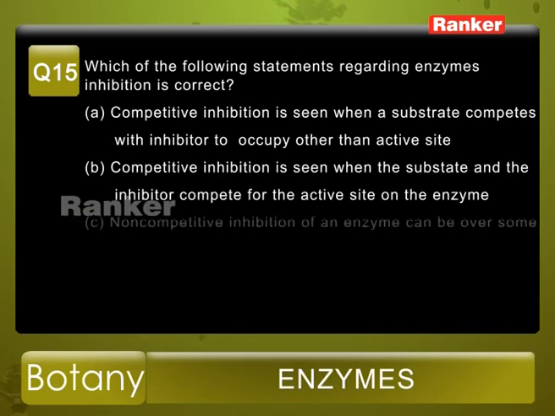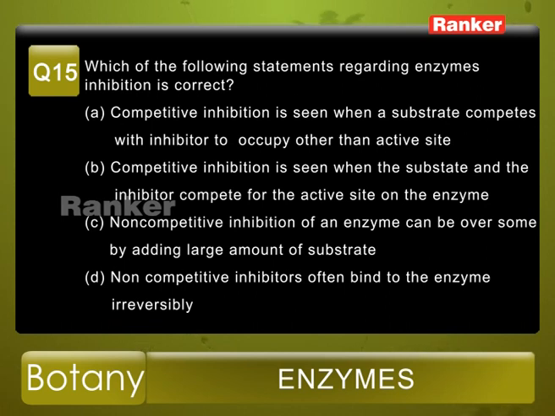Question number 15. Which of the following statements regarding enzyme inhibition is correct? Options: A, competitive inhibition is seen when a substrate competes with inhibitor to occupy other than active site. Option B, competitive inhibition is seen when the substrate and the inhibitor compete for the active site on the enzyme.